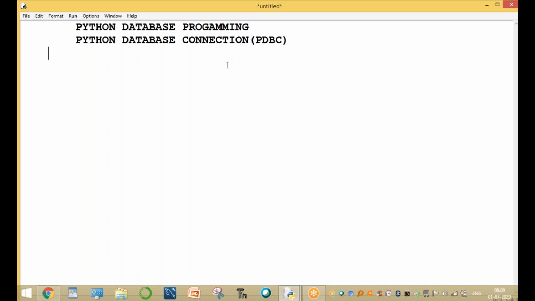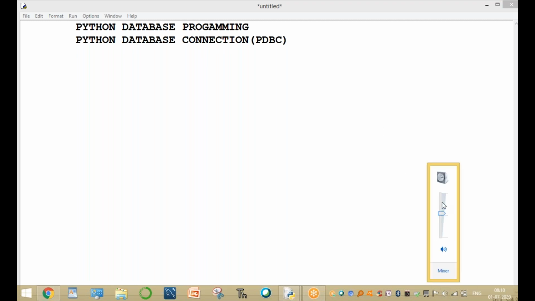Sir, first of all, what is a database? What is the purpose of the database? The main purpose of the database is to store the data permanently. Without it, we can store the data only temporarily.